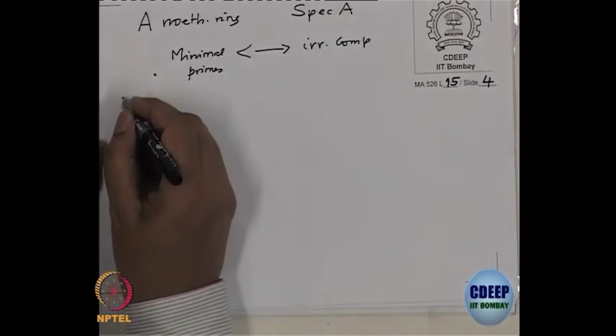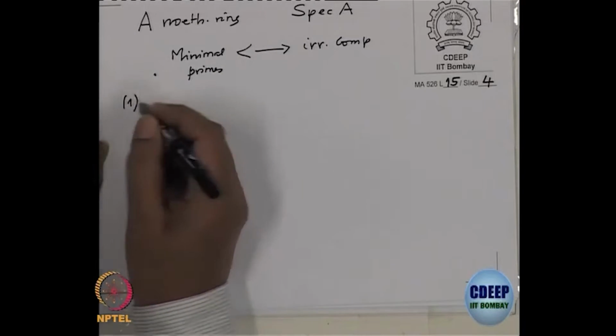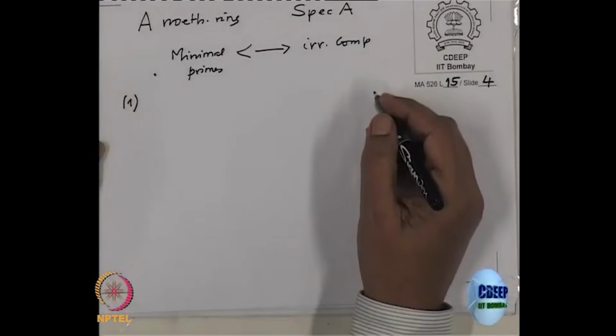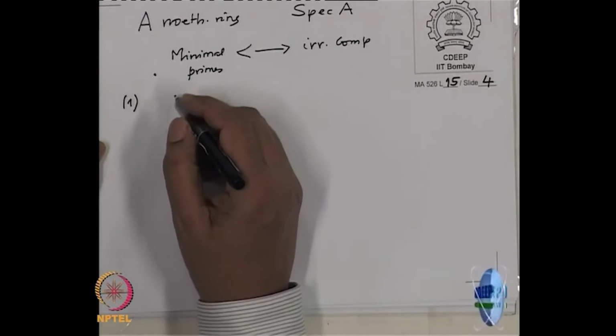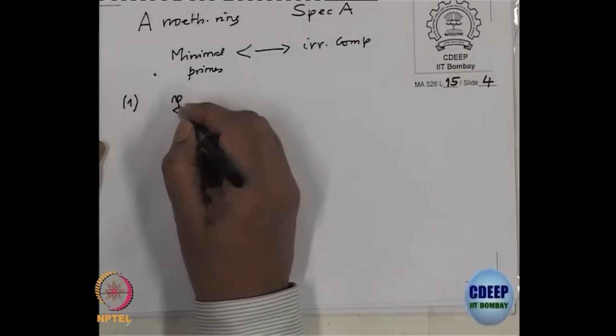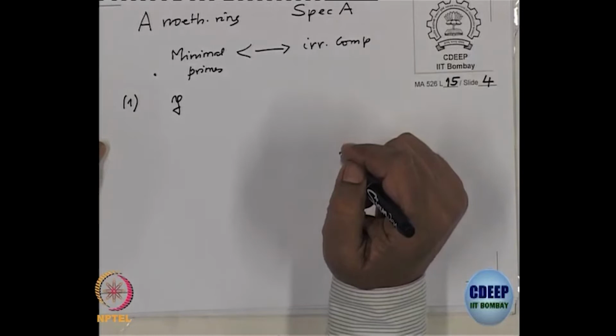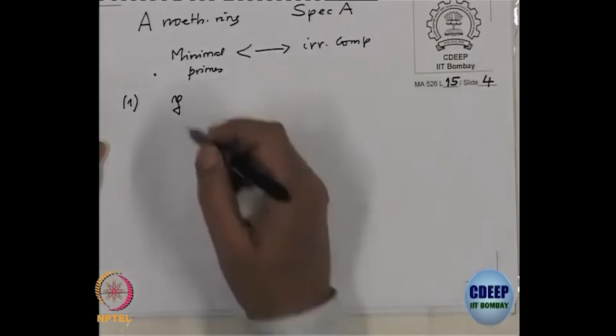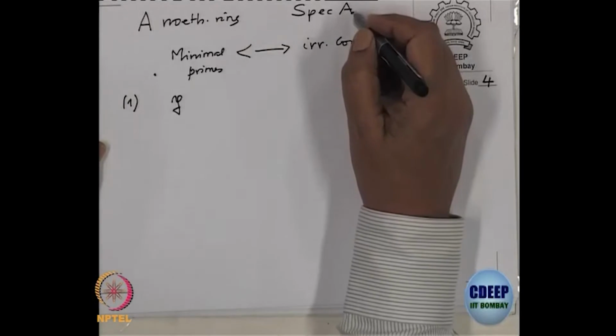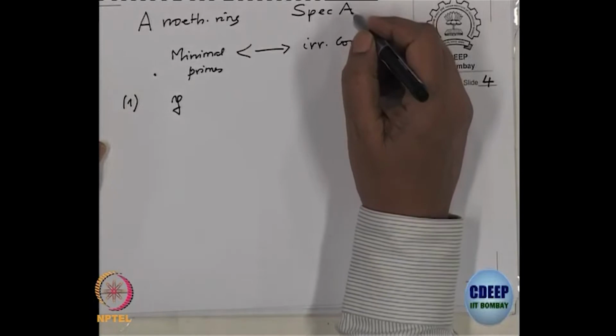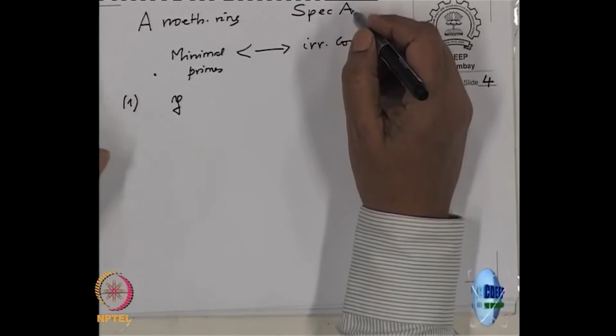So, the first observation is, suppose some prime ideal P belongs to more than one irreducible component. So, think of P as a point in the topological space, and suppose this point belongs to two irreducible components.